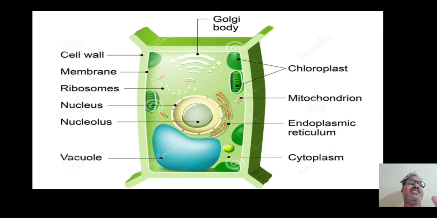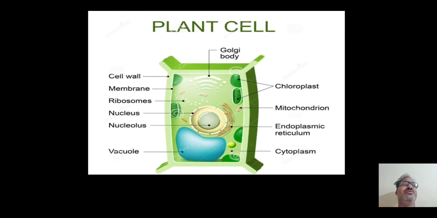Nucleolus is the region in the cell where we find the chromatin or chromosomes. That is the location we call nucleolus. And there is a cell wall, an outer hard wall, present in plants just to protect the plant cell from extreme conditions, because plants cannot move from one place to another, so their cells should be extra protected with a cell wall. Animals can move, they can defend themselves, they can hide, so that's why they do not have enough cell wall structure, they have only a cell membrane. So that's all. Now we move to animal cell.